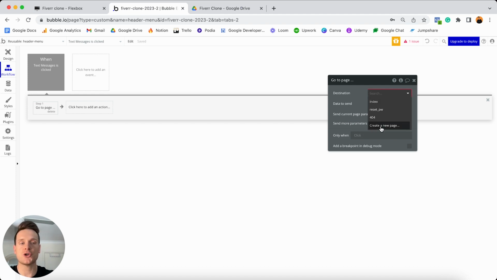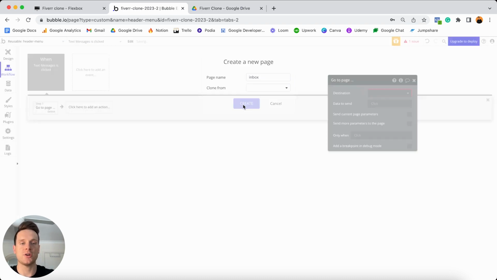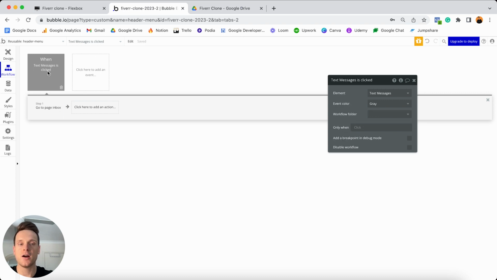So what we're going to do is choose to create a new page from scratch. And we're going to call this page our inbox page. I'll choose to create this. And now we don't need to make any changes to that page at this point in time. All I want to do is just set that the destination page here should be our inbox page. And while we're also working with this particular workflow, I'm going to click on the workflow trigger and I'm just going to update the event color here to be red.